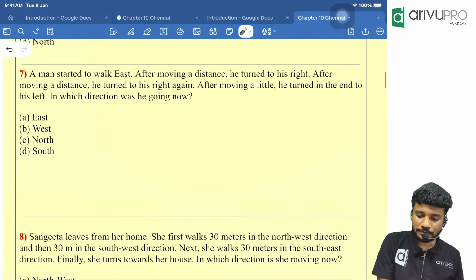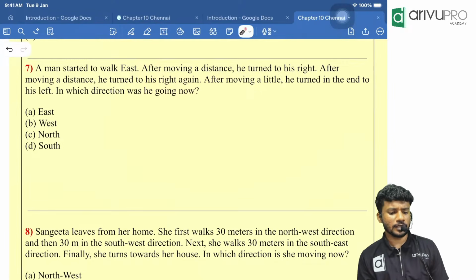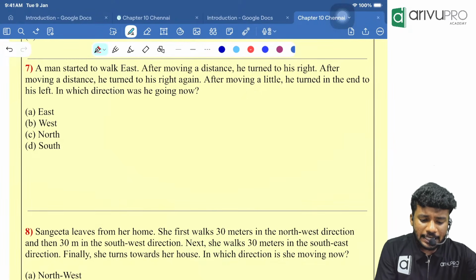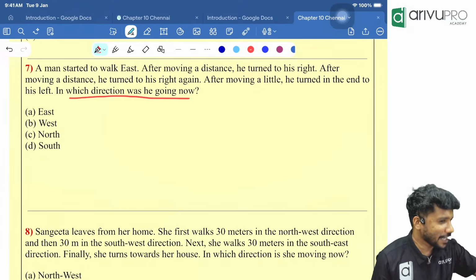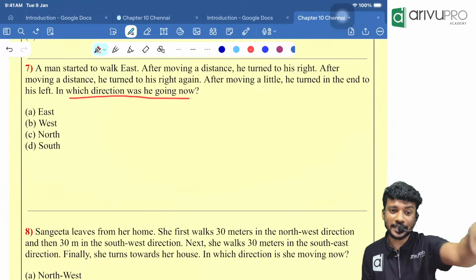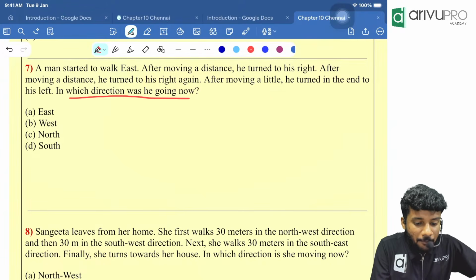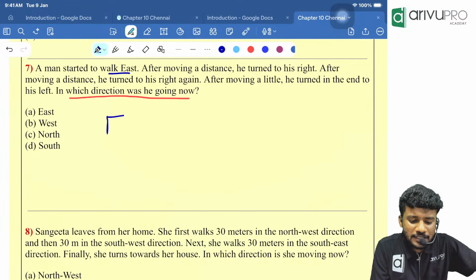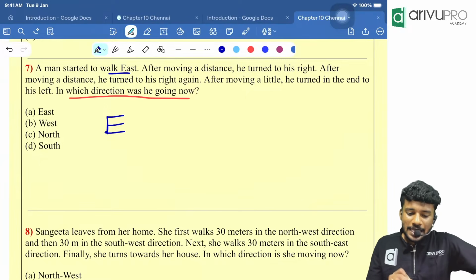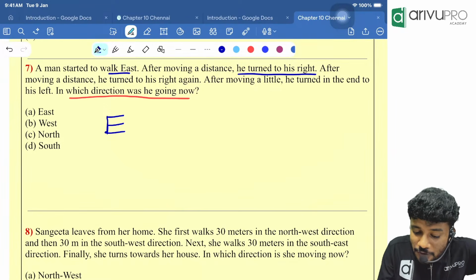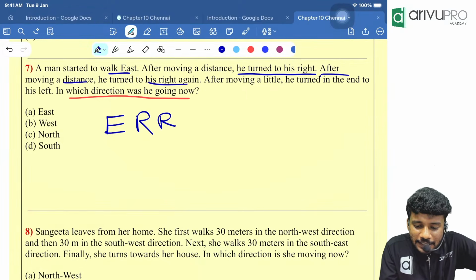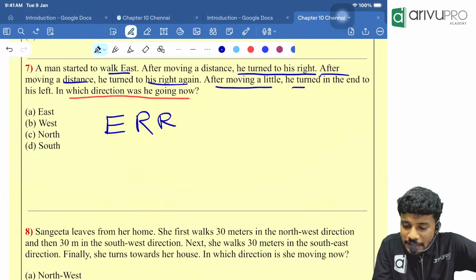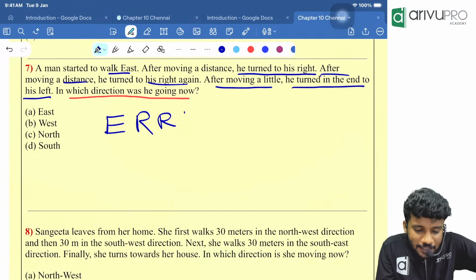Then, look here. In which direction was he going now? That means we read the last line and I understood that the question should be based on which direction the person is currently going. A man is starting to walk east. That means the initial direction is what? The east direction. After moving a distance, he turned to the right. After moving a distance, he turned to the right again. And after moving a little, at the end, he turned to the left.